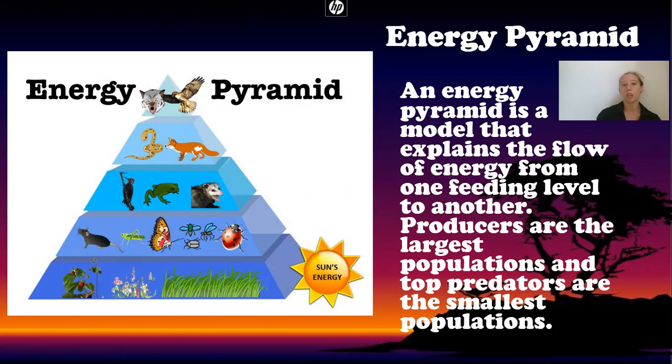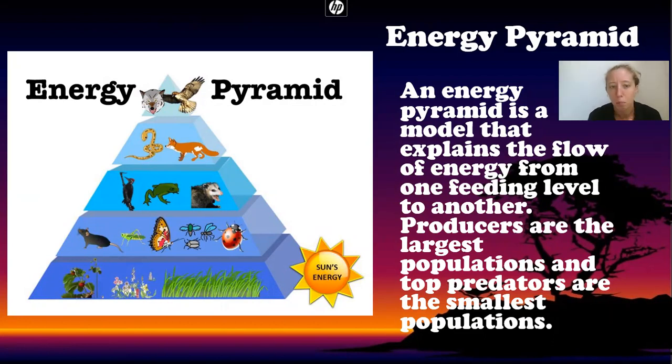So for example, do you think that there is more grass in the world or more tigers in the world? Obviously, there's a lot more grass, right? Even if you were to collect all of the grass in the entire world, bring it in one space and measure it, it would weigh a lot more than if you took every tiger on the planet and gathered them all together and measured out how much they all weighed, right? So we're looking at the mass. Biomass means mass of living material.